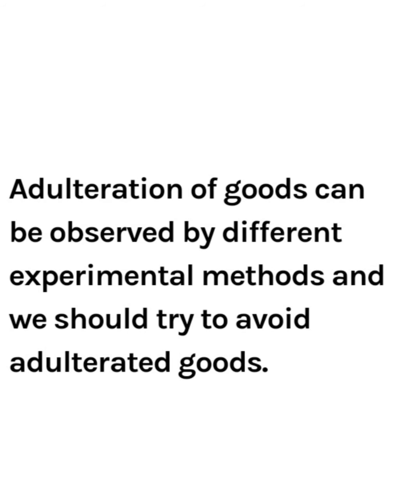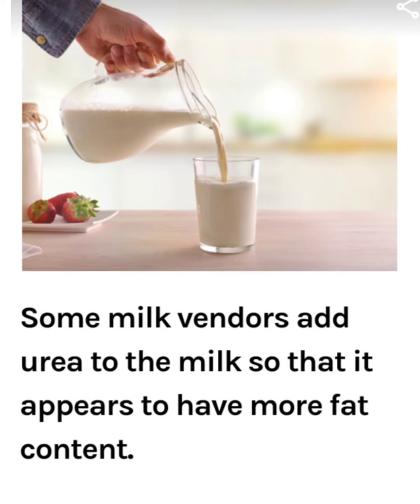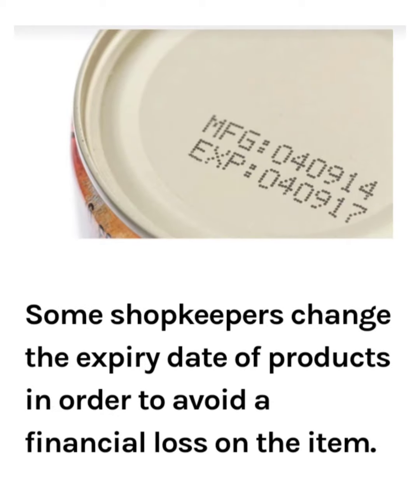Children, adulteration of goods can be observed by different experimental methods, and we should try to avoid adulterated goods. Students, always remember, chemicals are often injected into the fruits to make them look more attractive and fresh. Some milk vendors add urea to the milk so that it appears to have more fat content. Some shopkeepers change the expiry date of products in order to avoid a financial loss on the item.